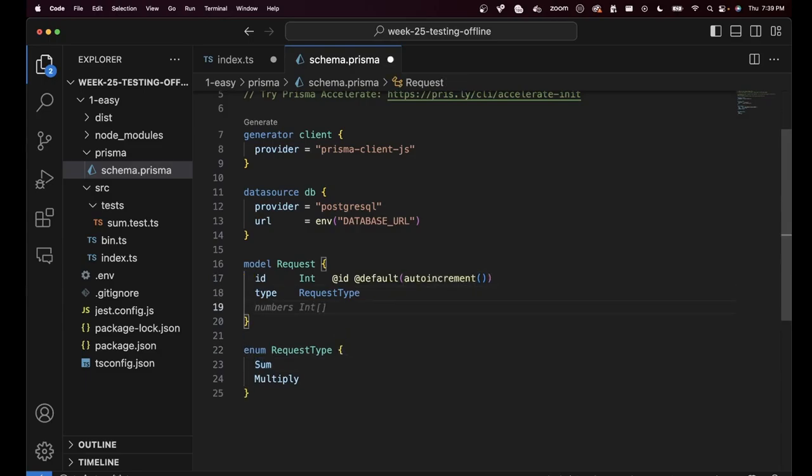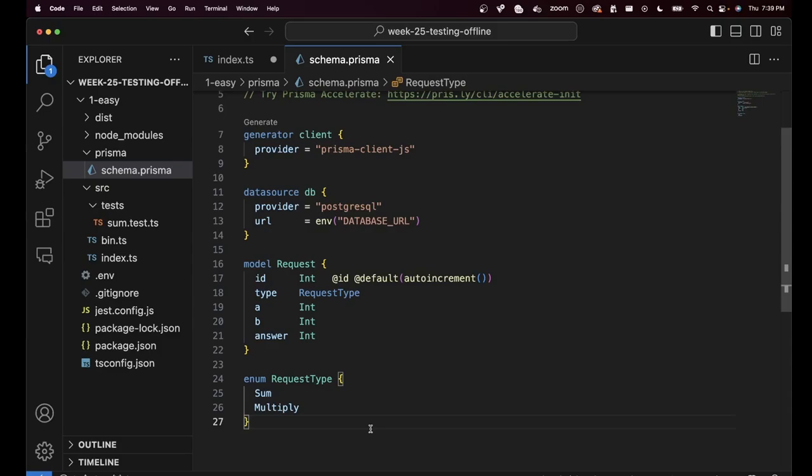Then usually whenever you're doing any request, you're doing it on two numbers. So we can do A, which will be the first number, and then B, which will be a second number, and then maybe answer, which will be the final answer when the numbers were added or the numbers were multiplied. Let's say this is what we're trying to store into our database now.